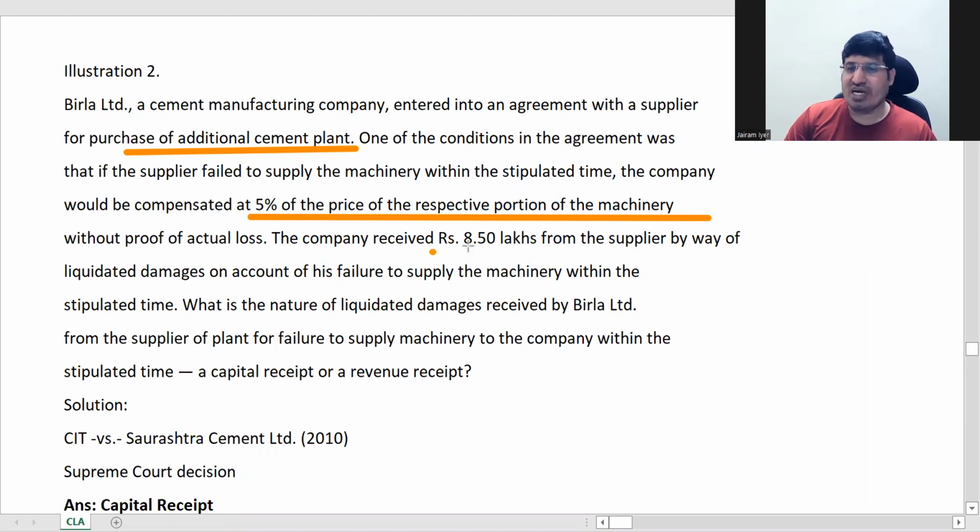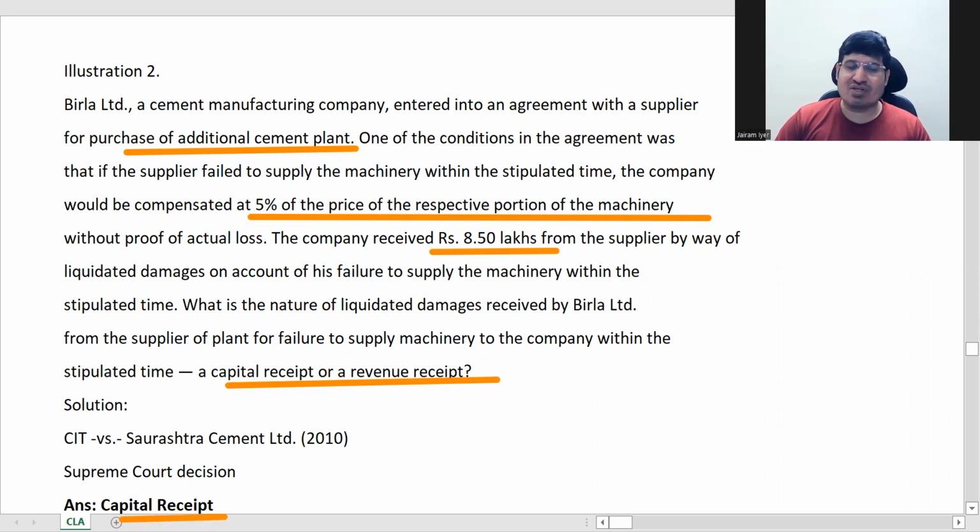Now actually the supplier could not supply it in time and he had to pay compensation of 8.5 lakhs. So this 5% amounted to 8.5 lakhs. So you had to pay 8.5 lakhs. So the short question is, is this 8.5 capital or revenue? Supreme Court decided that it was a capital receipt.